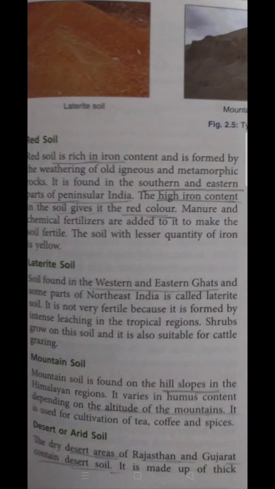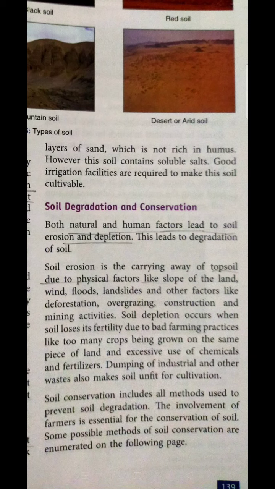And moving further, desert or arid soil. Desert soil is quite dry and is mainly found in Rajasthan and Gujarat. Desert soil contains a thick layer of sand. Further, now we are going to understand soil degradation and conservation. In this, both factors are equally responsible for soil degradation.